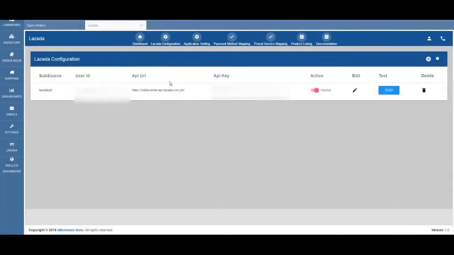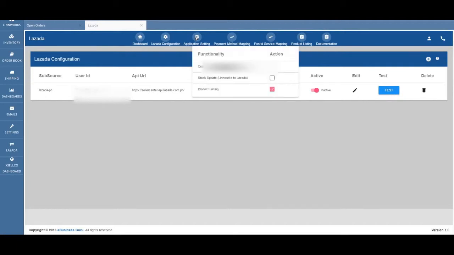Application settings. You can do this by clicking on this button here, or you will have an opportunity to do so in the same pop-up window when you first launch the Lazada connector for the first time. When you launch the application settings, you'll see a box appear with functionalities and actions. To enable the different functionalities, you can tick the action button here.